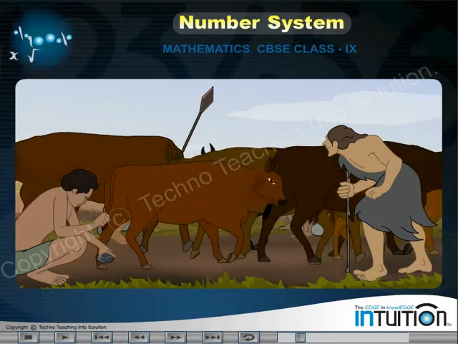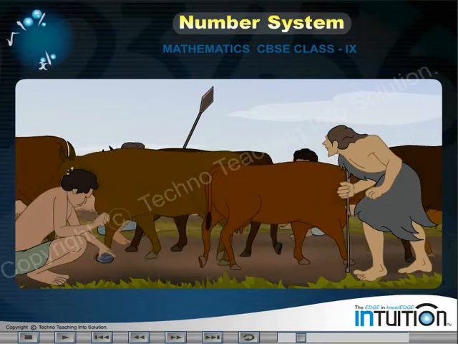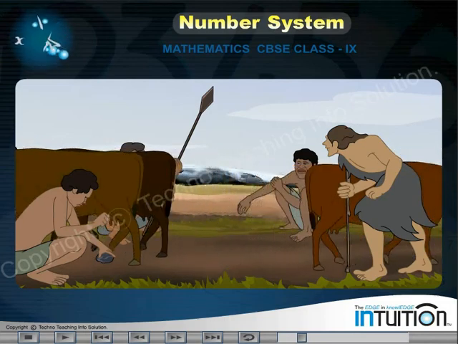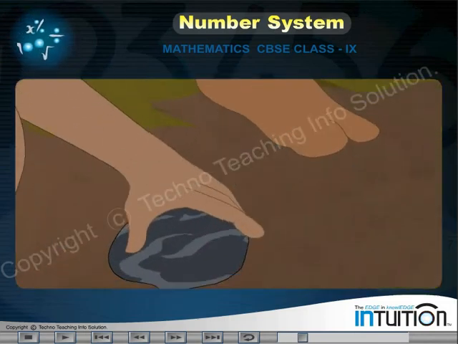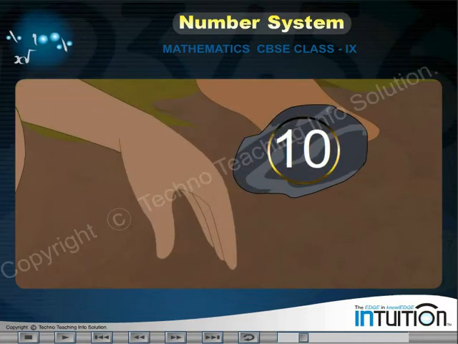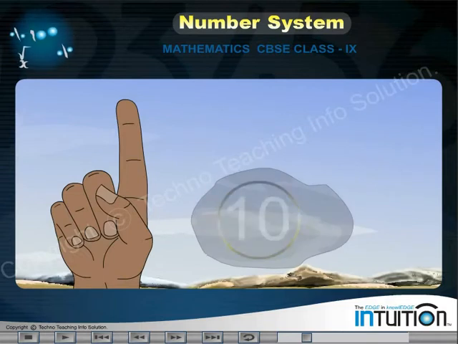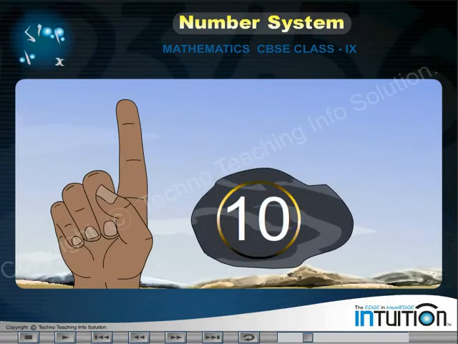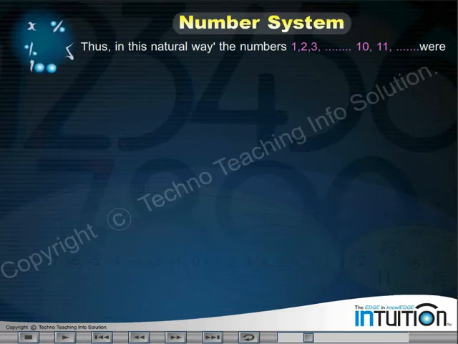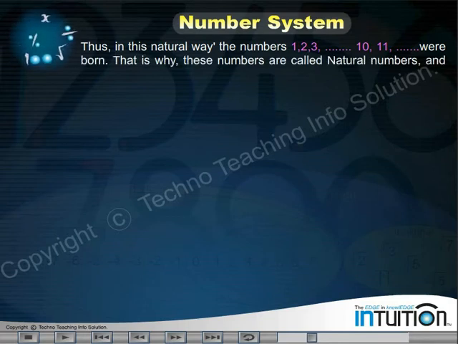To solve this problem, they put a stone there if all the fingers were marked. That is, they put a stone if they counted 10. Then the whole process would start once again. Then 11 would be equal to a finger and a stone. Thus, in this natural way, the numbers 1, 2, 3, ... 10, 11, and so on were born.